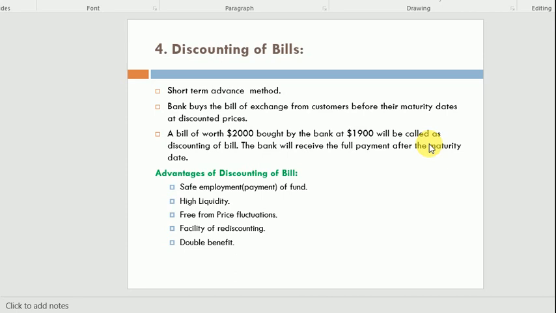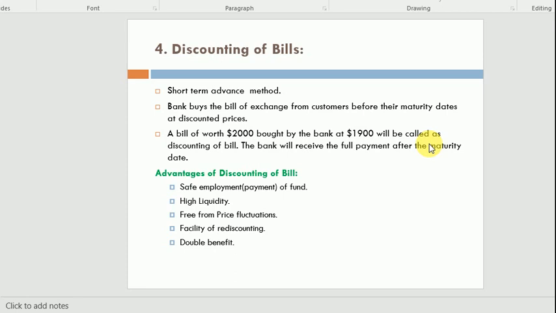Now look at, when you take this bill, after some days you go to the bank and present that bill. The bank will give you money and will take that bill from you.